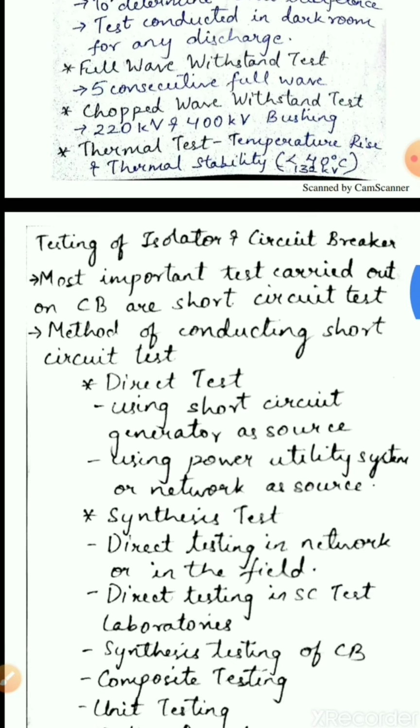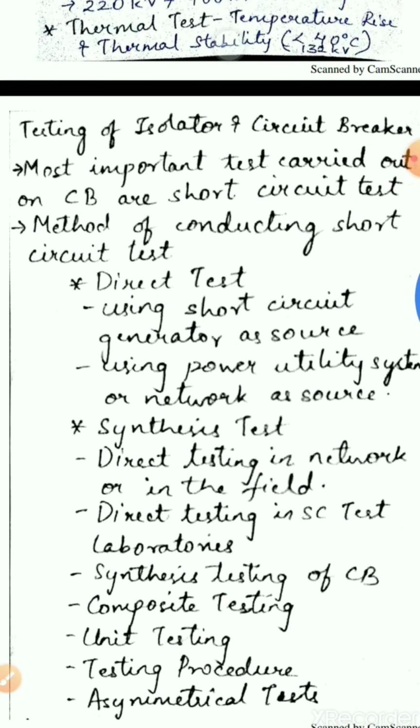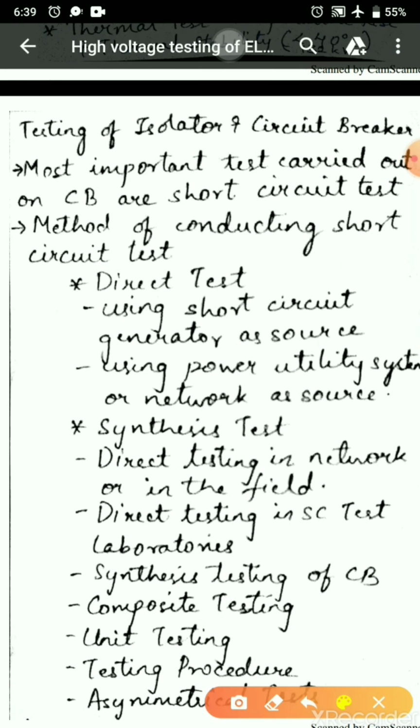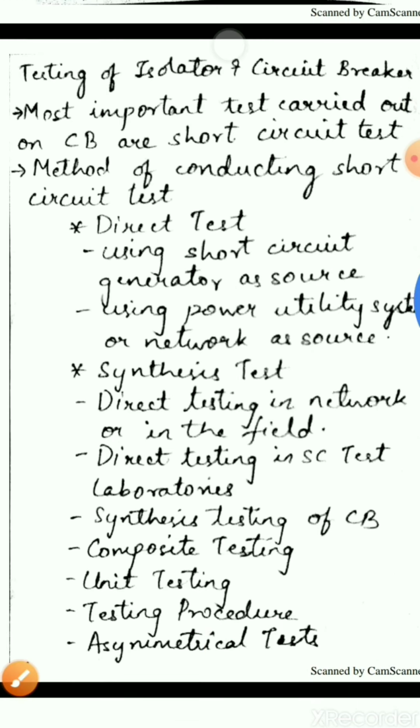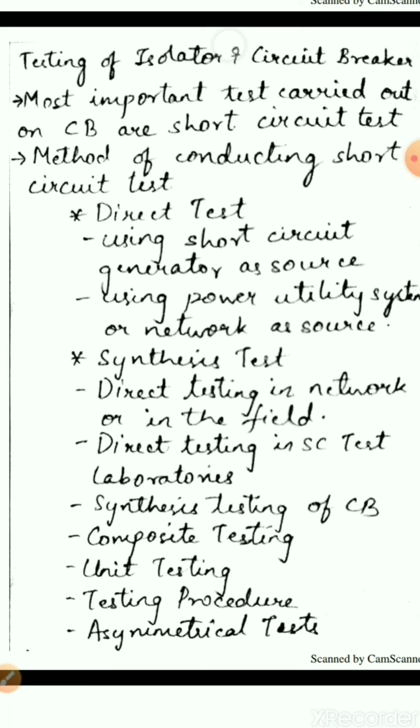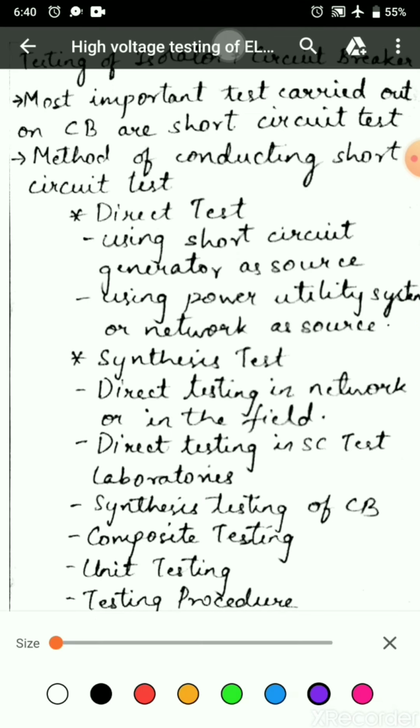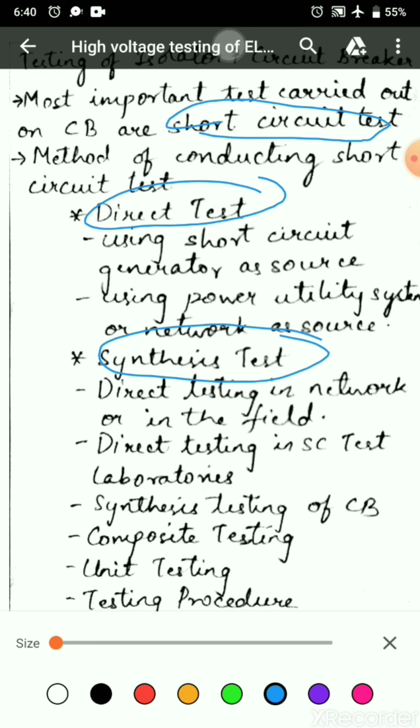The next topic is testing of isolator and circuit breaker. The most important tests carried out on a circuit breaker are short circuit tests. The methods of conducting short circuit tests are direct test and synthetic test. Direct test is done in two ways: using a short circuit generator as source and using the power utility system or network as source.